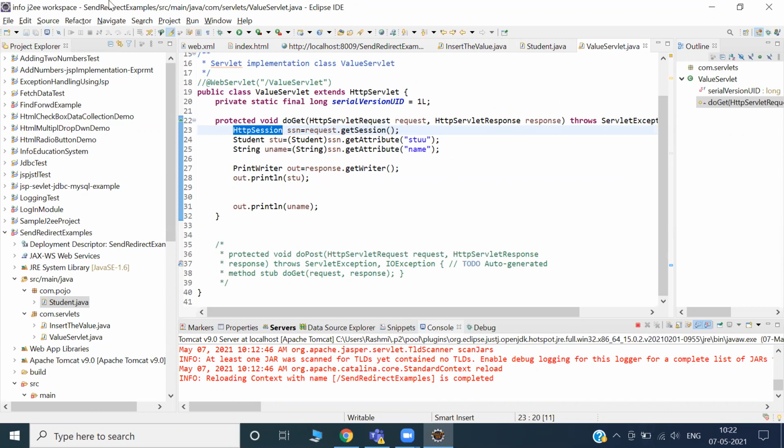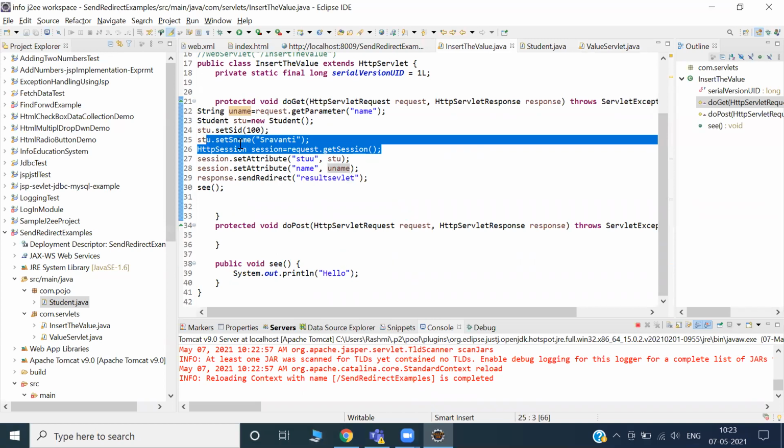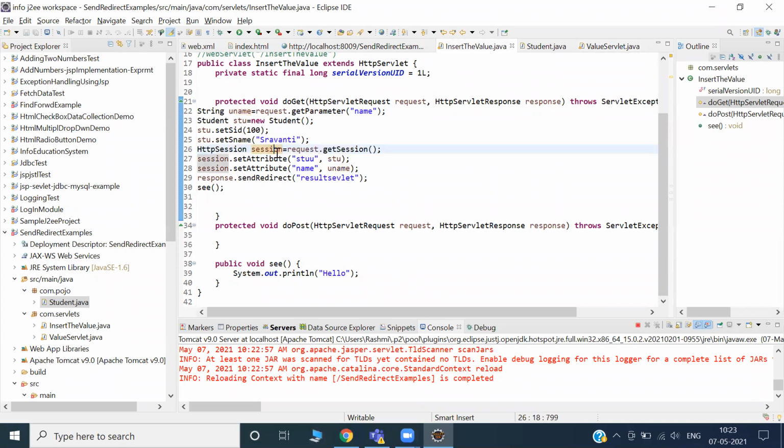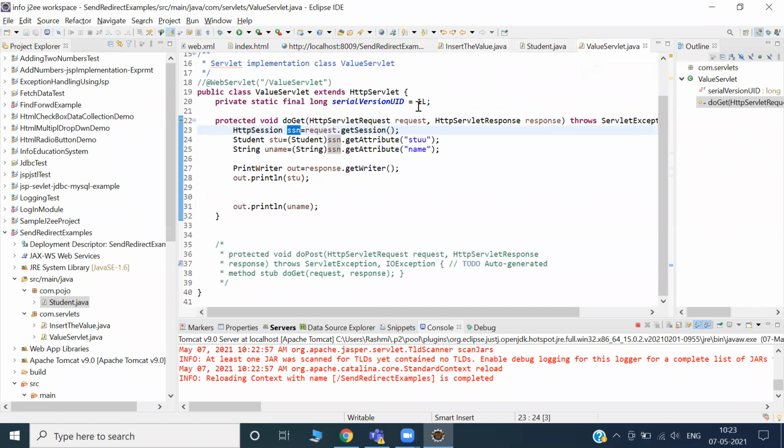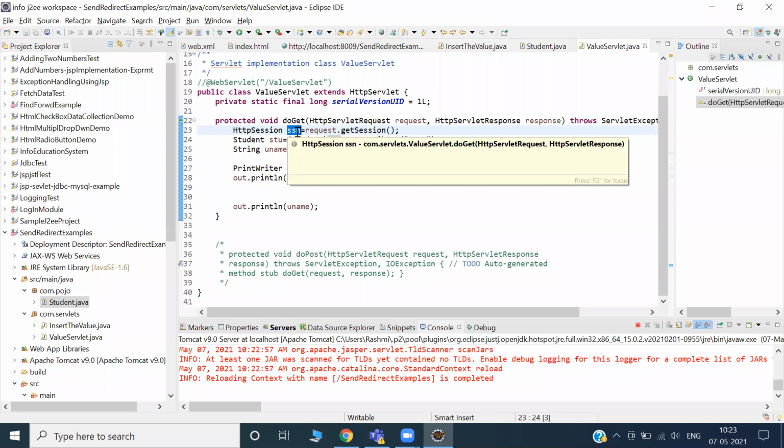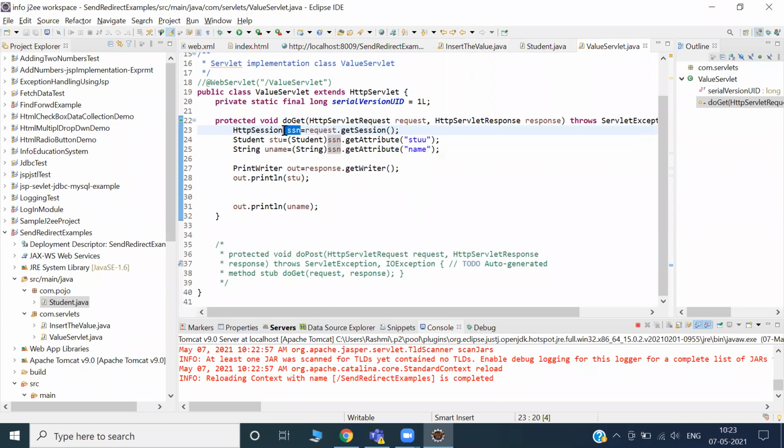Now I have got the session object. Once I have the session object, which name is SSN, SSN.getAttribute. And don't worry about the session name you gave earlier. That is just the reference, and you can give any name, like Jyoti. That's fine.